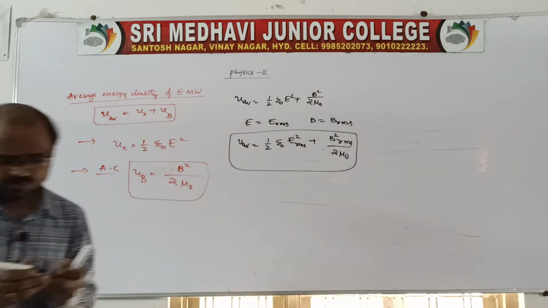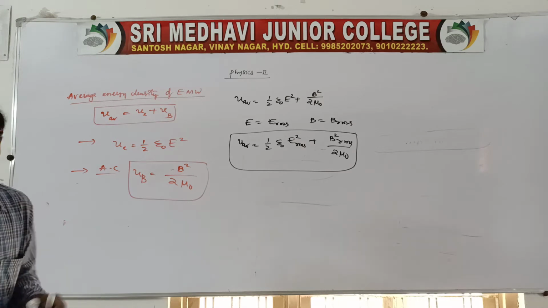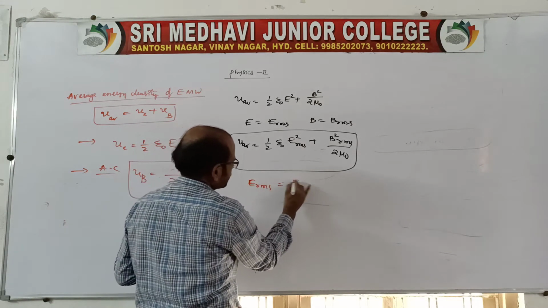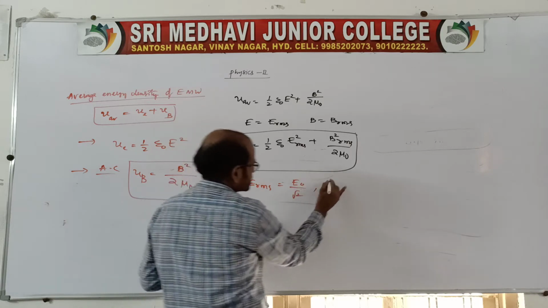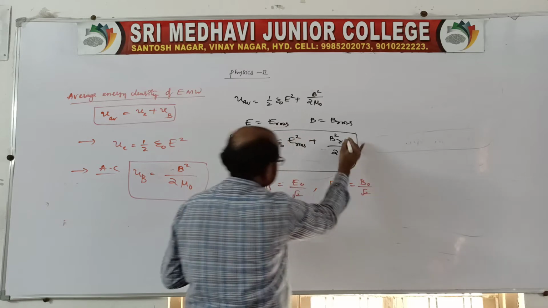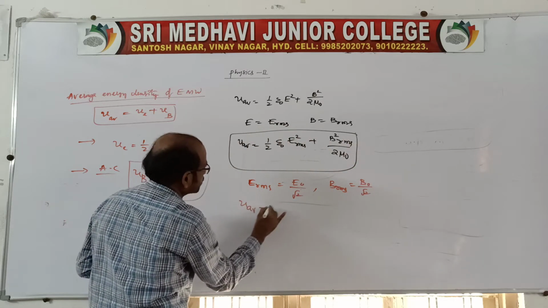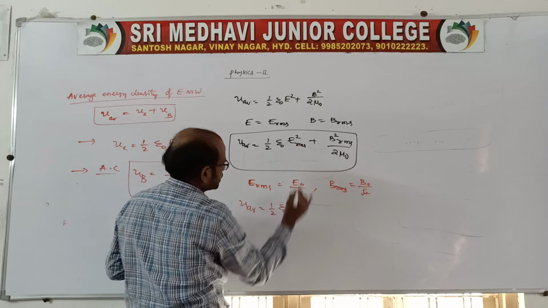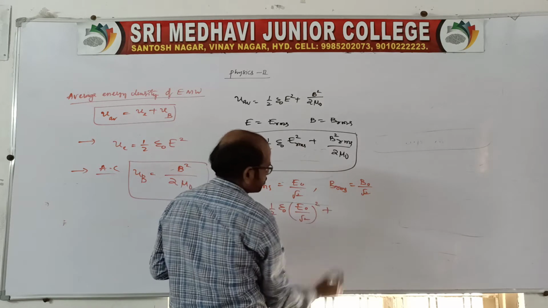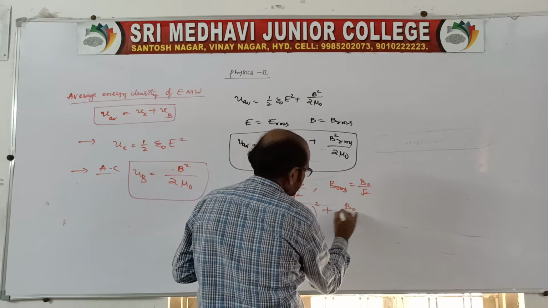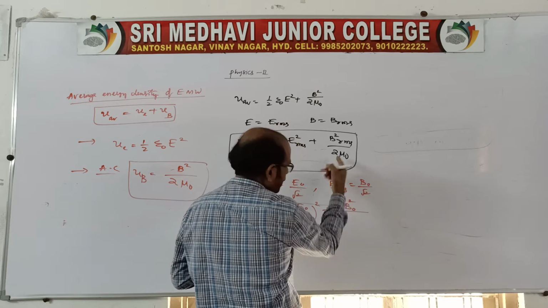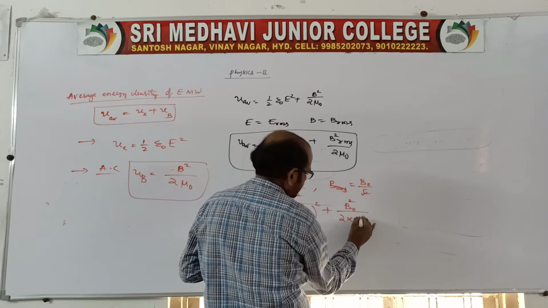That is the average value we are talking about. And here we know ERMS is E naught by root 2, and BRMS is likewise B naught by root 2. Better you write U average is equal to 1 by 2 epsilon naught times E naught by root 2 whole square, plus B naught square by root 2 square, that is 2 into 2 mu naught.